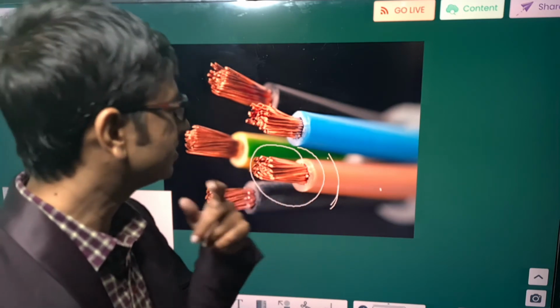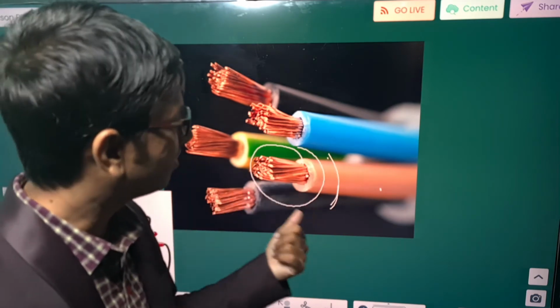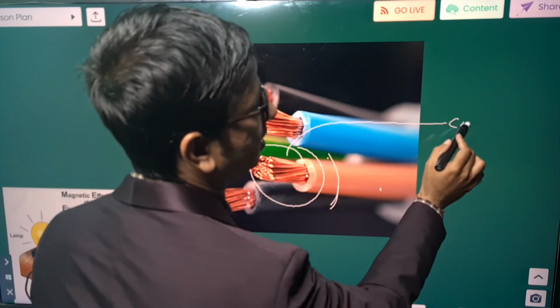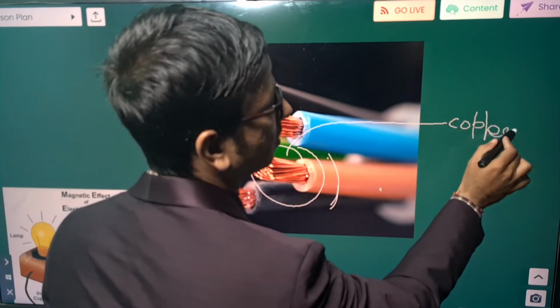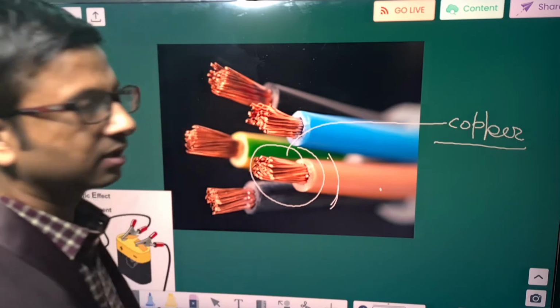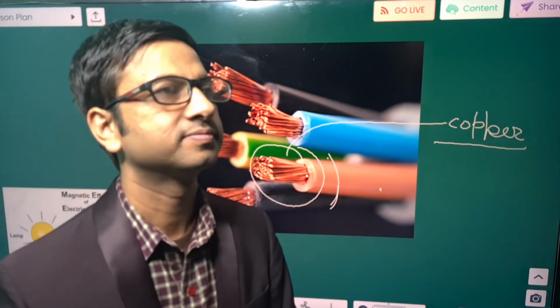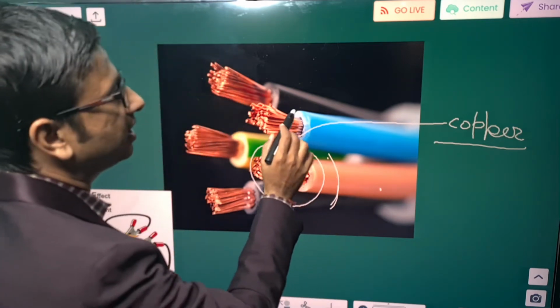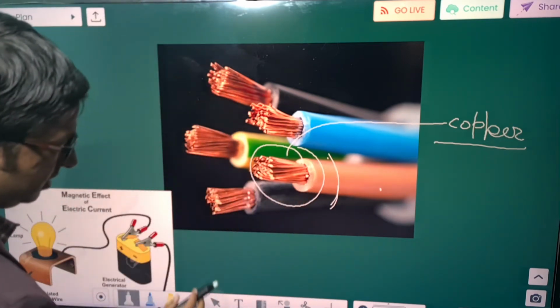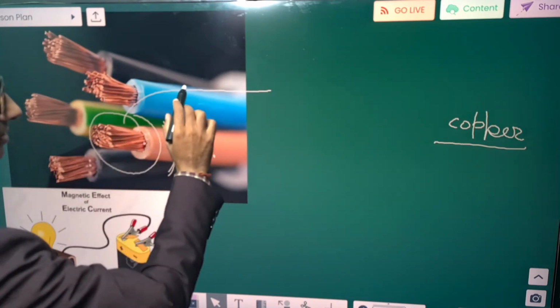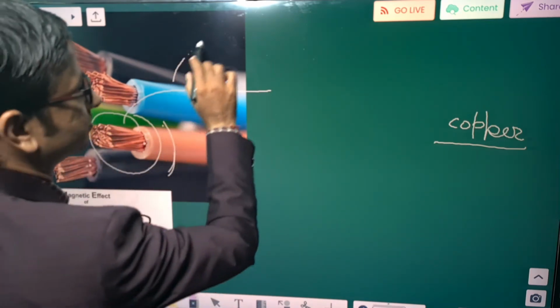If we take any simple wire which is covered, any one of them, it is made up of copper. Is it clear? Now we see it. What is this? The material is made up of copper. Okay, dear students? This is made up of copper.